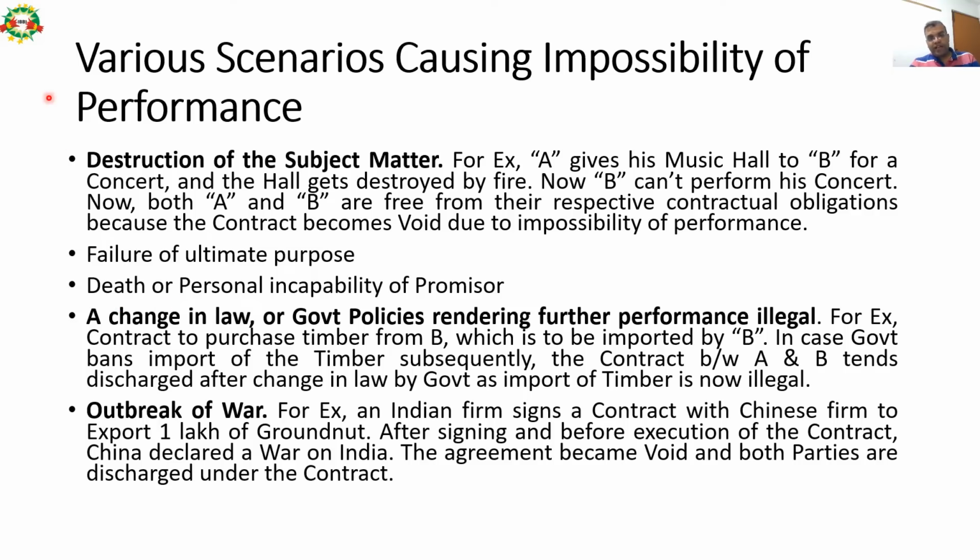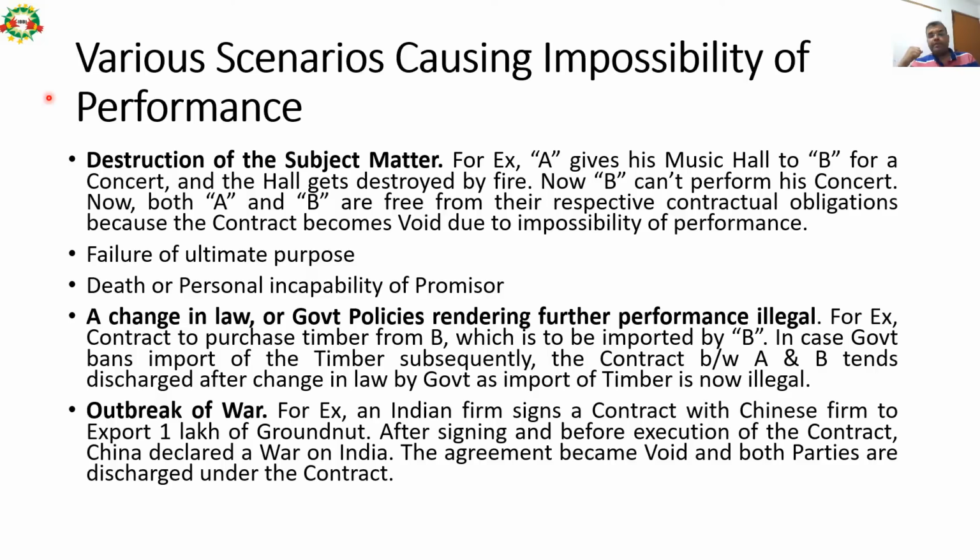There could be various scenarios which cause impossibility of performance. Like destruction of subject matter. For example, Mr. A gives his music hall to Mr. B for a live concert, and the hall gets destroyed by fire. Now Mr. B cannot perform his concert because the hall has already been burnt by fire. Now both Mr. A and Mr. B are free from their respective contractual obligations because the contract becomes void due to impossibility of performance due to the outbreak of fire in the hall.